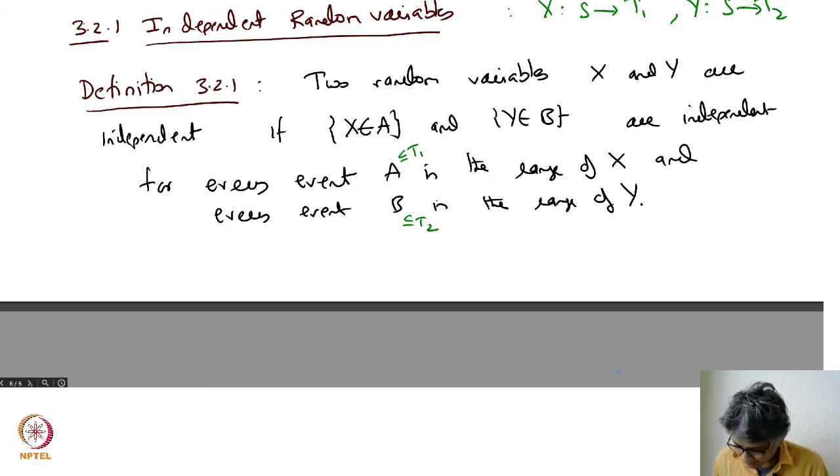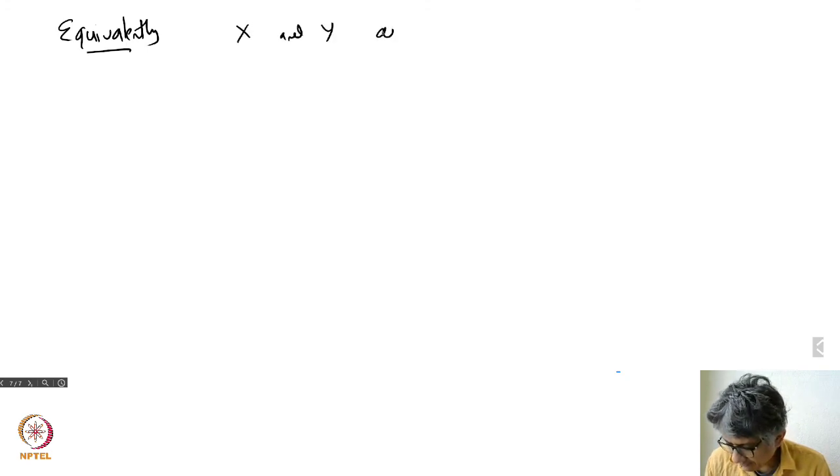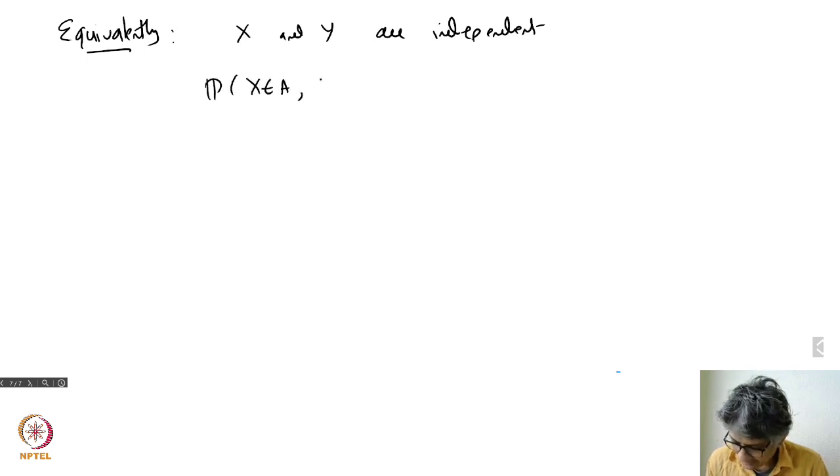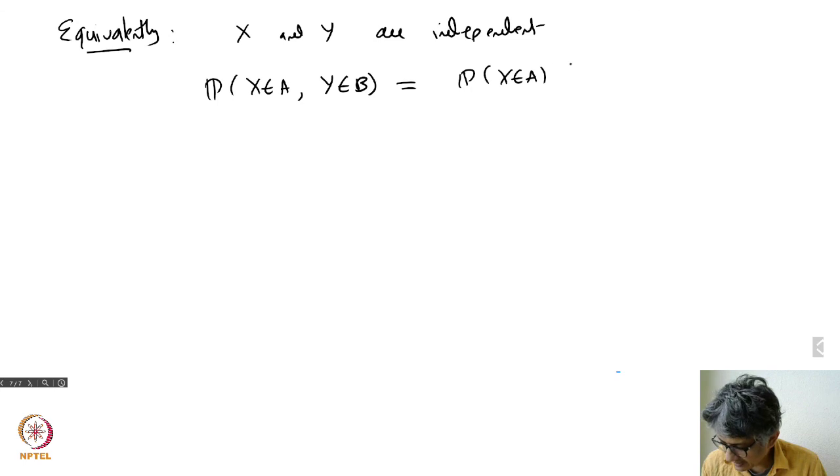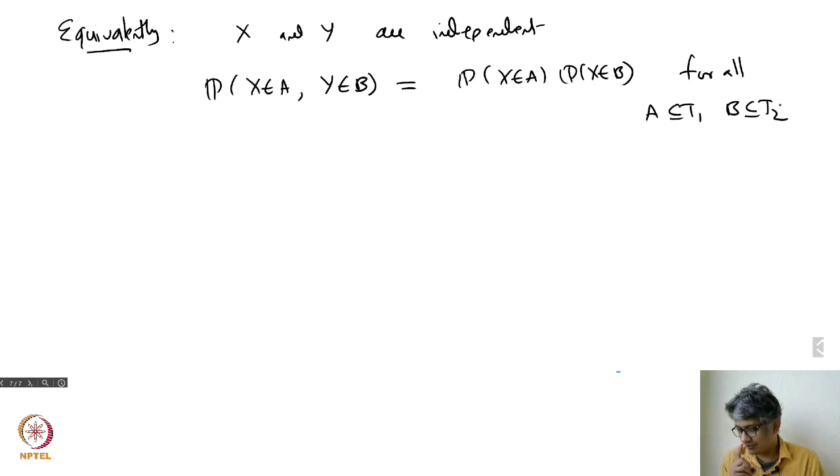So what does this say? Equivalently, X and Y are independent if the chance of X in A, this event, and Y in B, the second event, is the same as the chance of X in A times the chance of Y in B, for all A subset of T1 and B subset of T2. That's how you define independence.